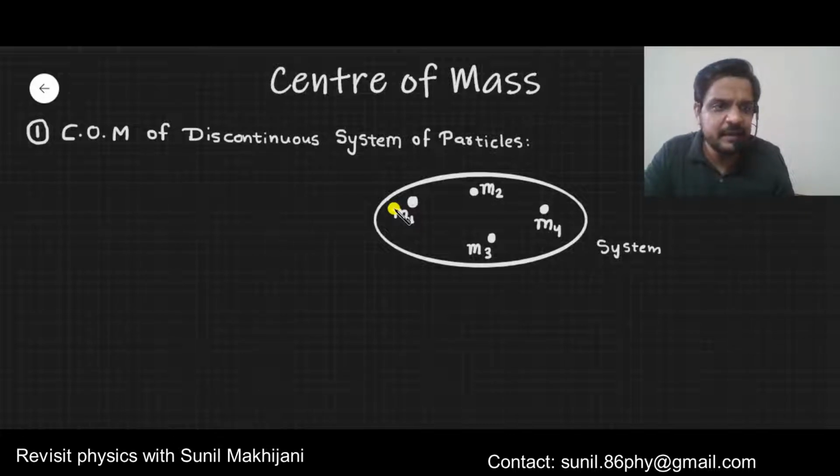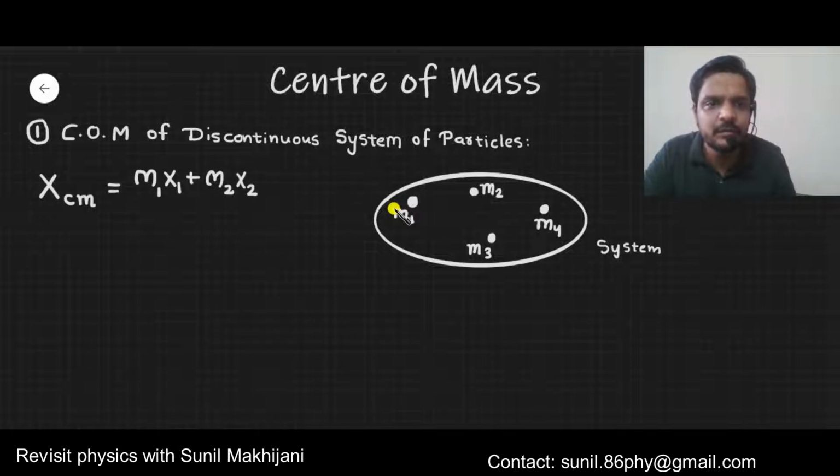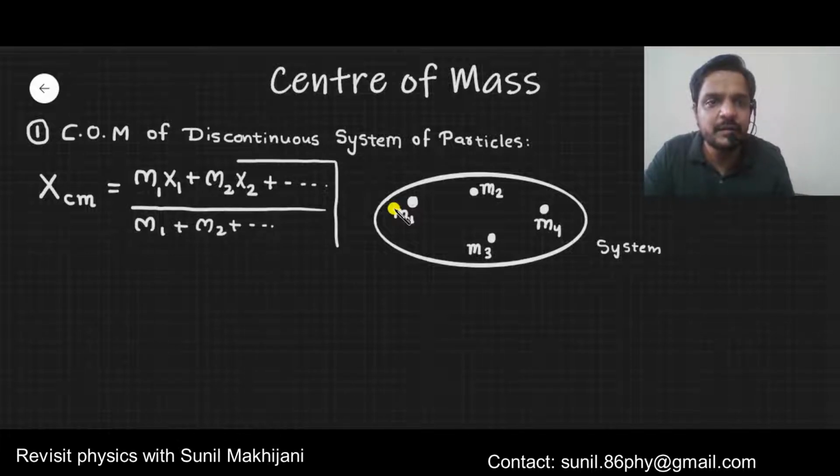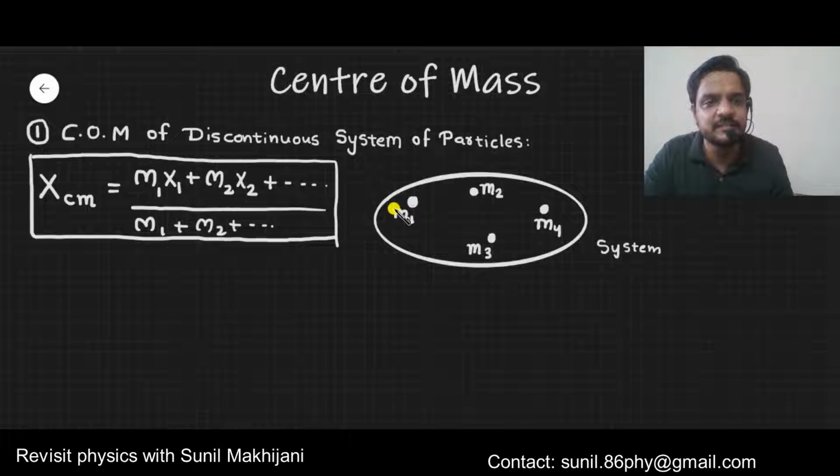In such a system, as you already know, if you want to find the center of mass, the x coordinate of center of mass is given by m1x1 plus m2x2 and so on up to the last particle, divided by m1 plus m2 and so on up to the last particle. So this is a formula that you need to keep in mind when you are dealing with the center of mass of a discontinuous system.